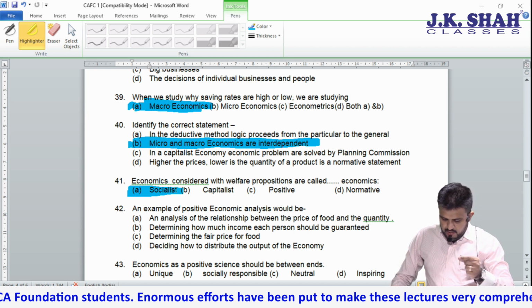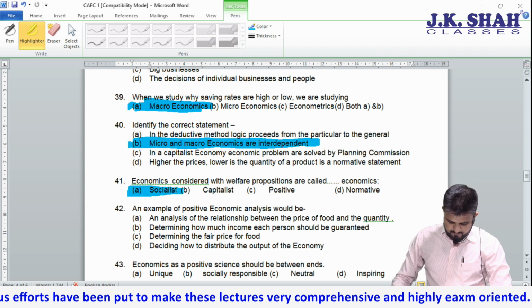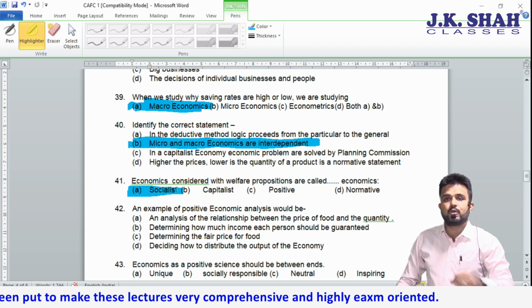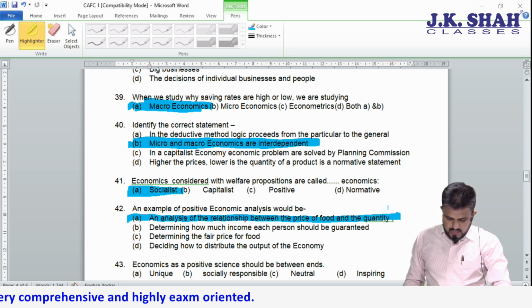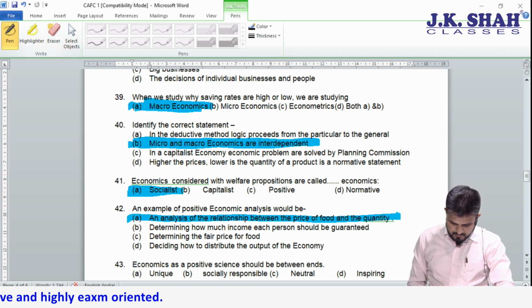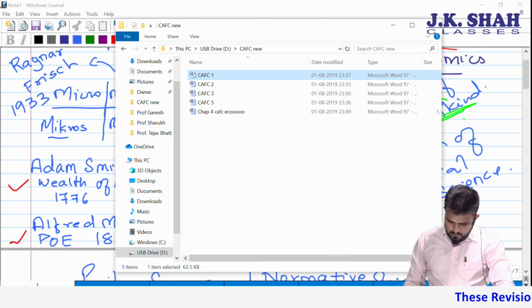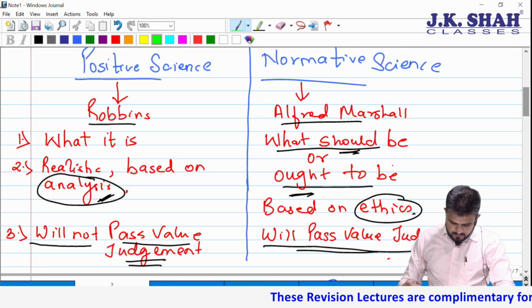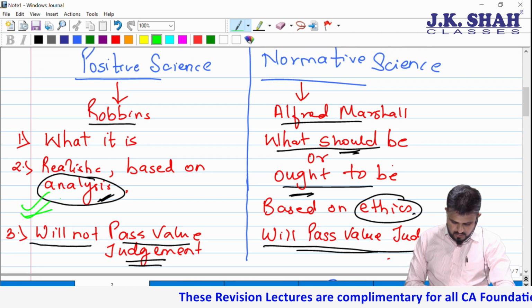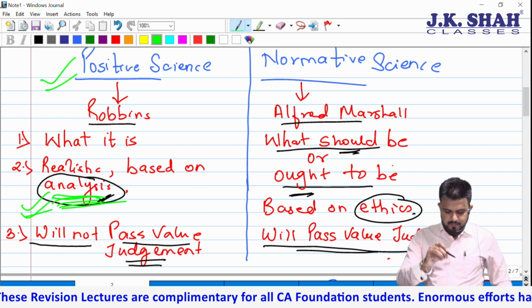Determining how much income each person should be guaranteed, determining the fair price of food, deciding how to distribute. See, the correct answer is A, because they have given the word analysis. If I take you back, you will come to know. We have done this word, analysis. It's a positive statement.